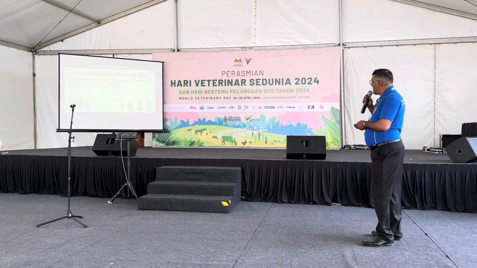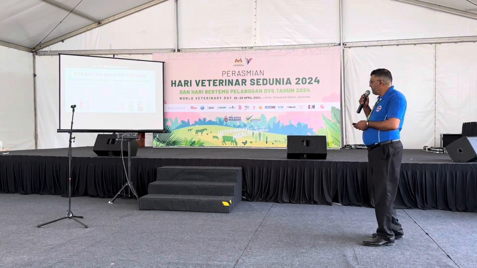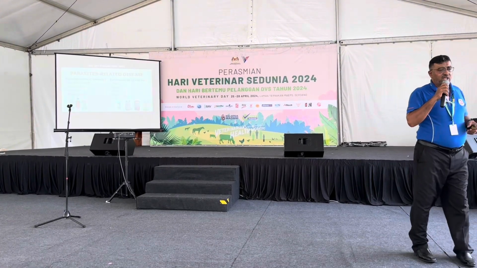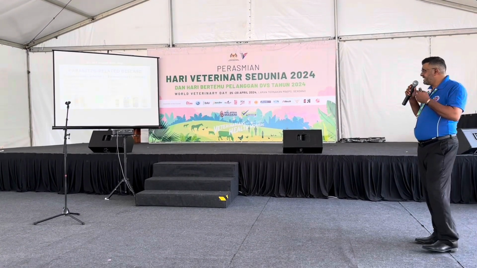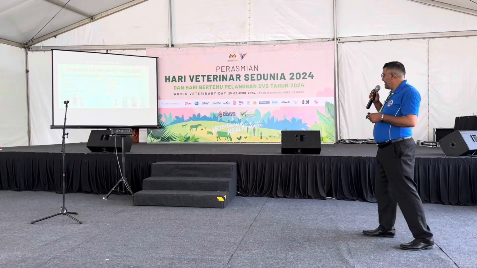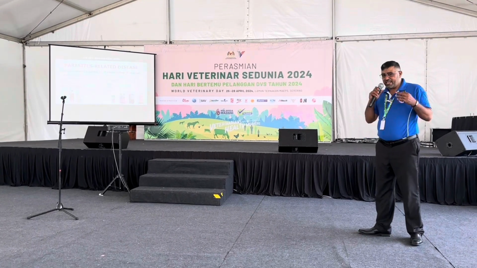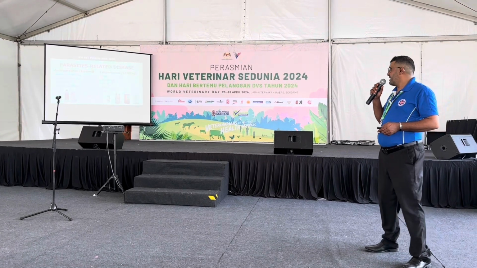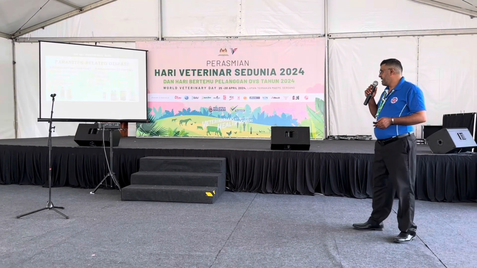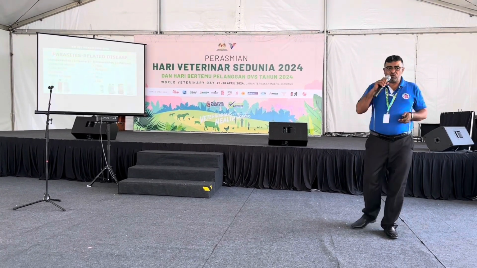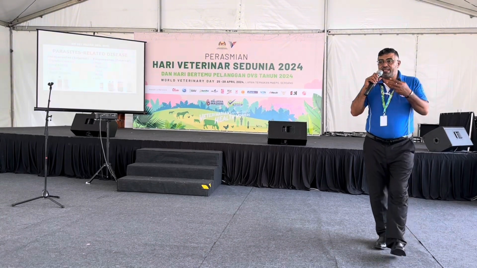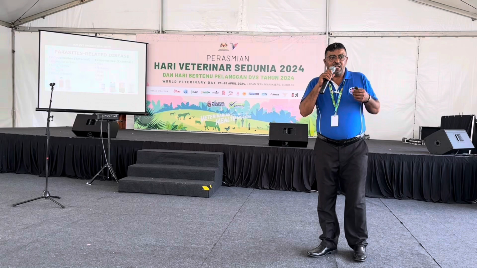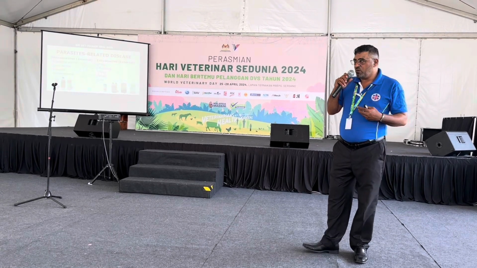The next topic is diseases related to parasites. Okay, what do we mean by parasite? Parasites are insects or other organisms. There are two types of parasite that can hit animals: endoparasites and exoparasites, or external parasites. What do we mean by endoparasite? That means we can find the parasite inside the body of the animal.